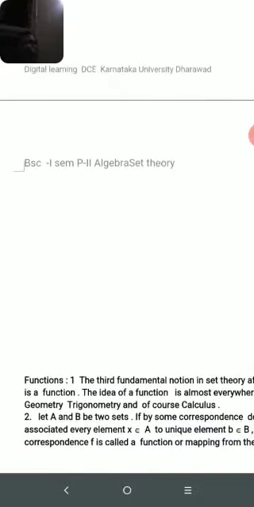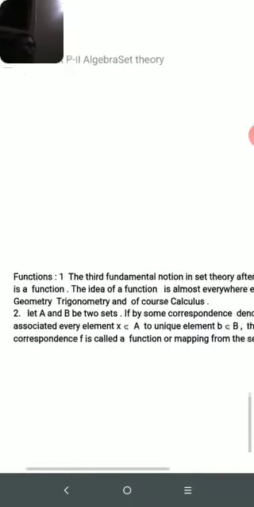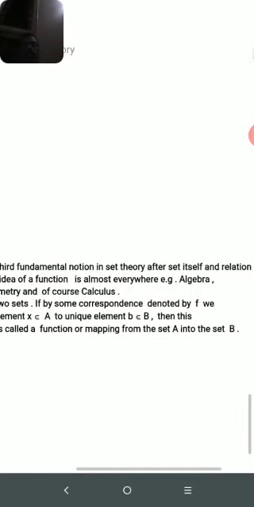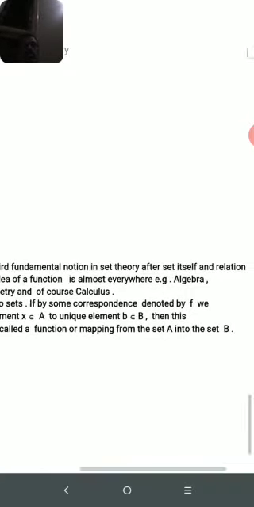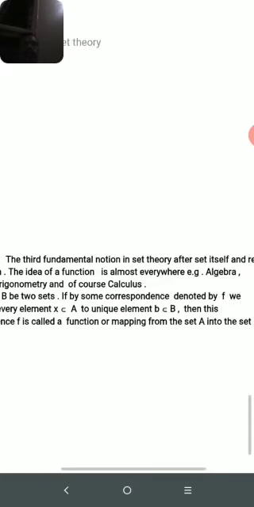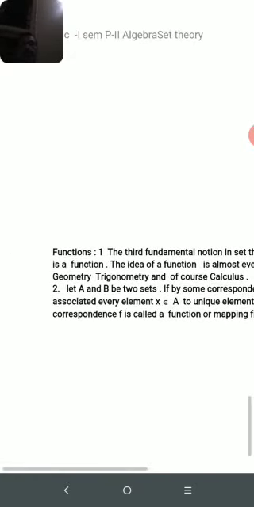In functions, once again, the third fundamental notion in set theory after the set itself and a relation is a function. The idea of function is almost everywhere. For example, in algebra, geometry, trigonometry and the course of calculus, what comes under it?